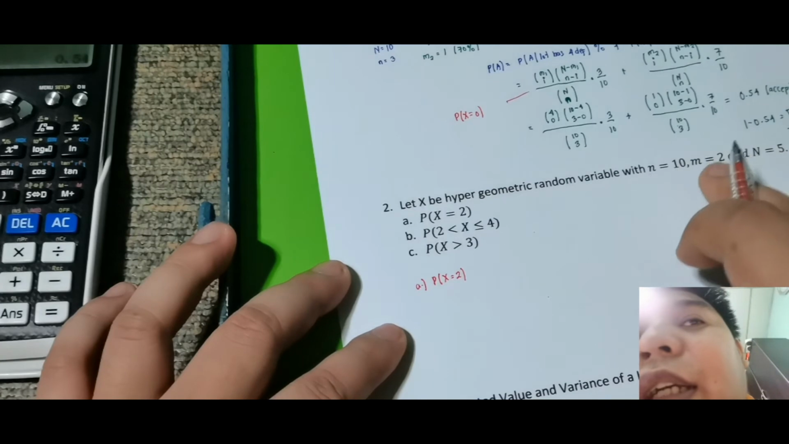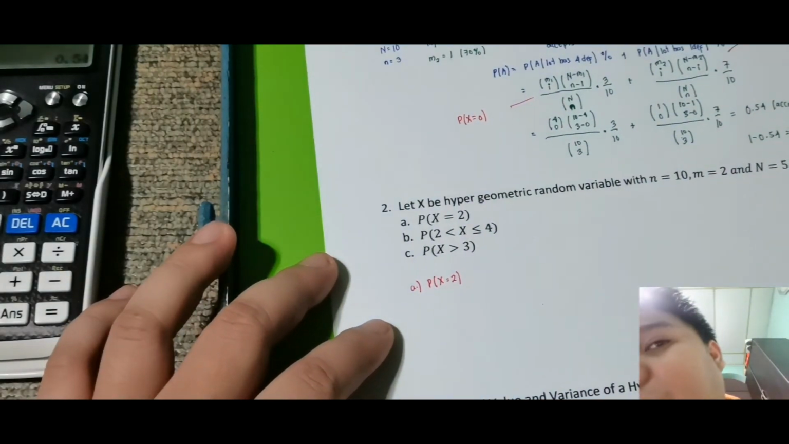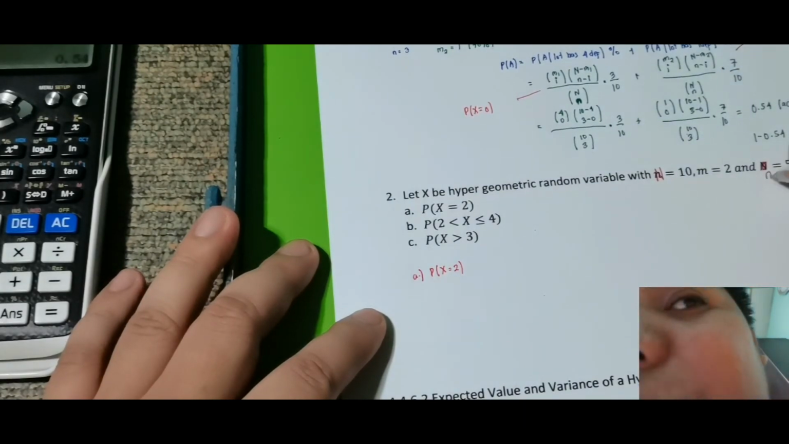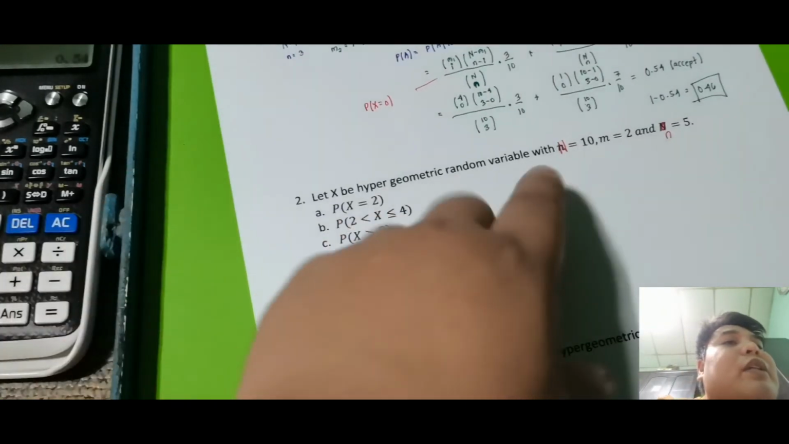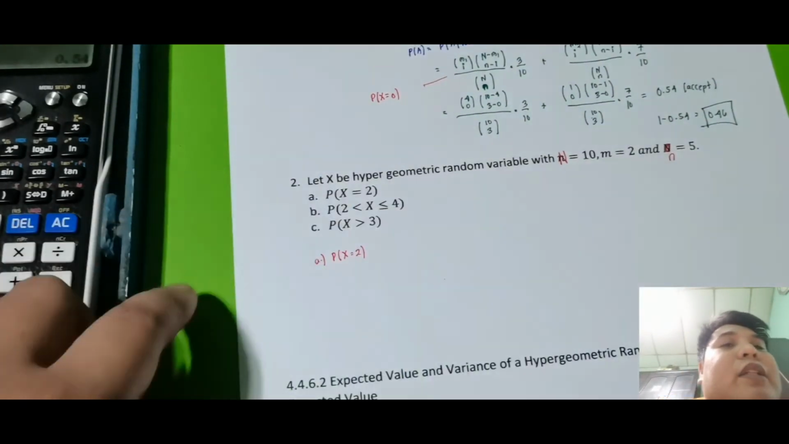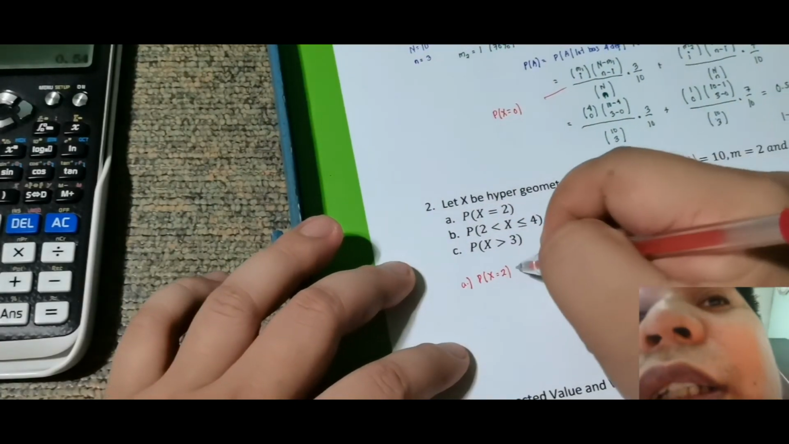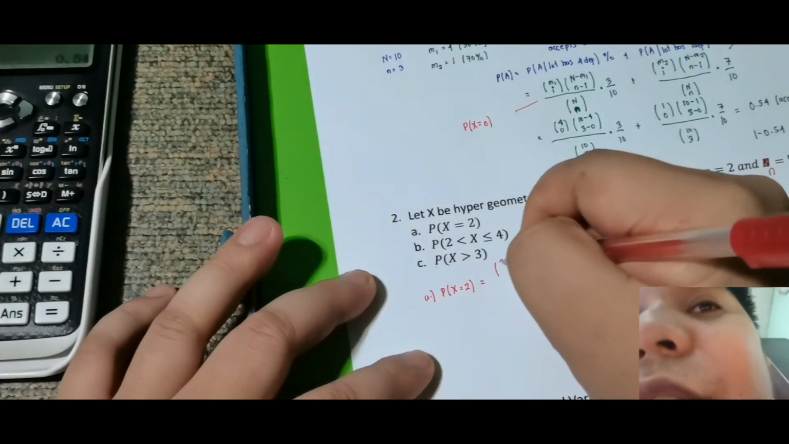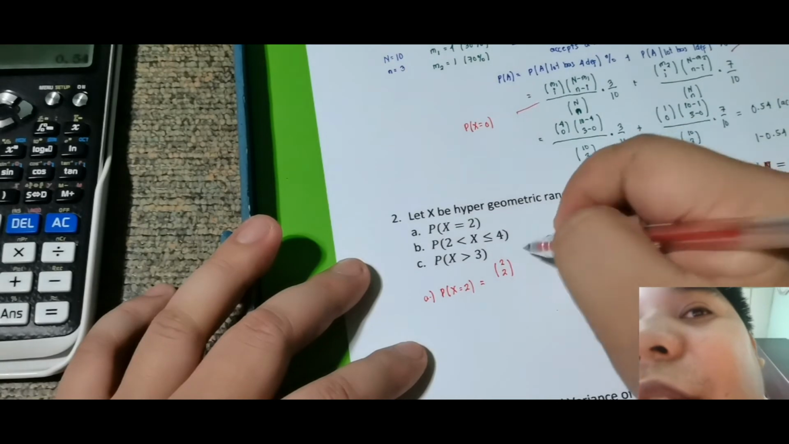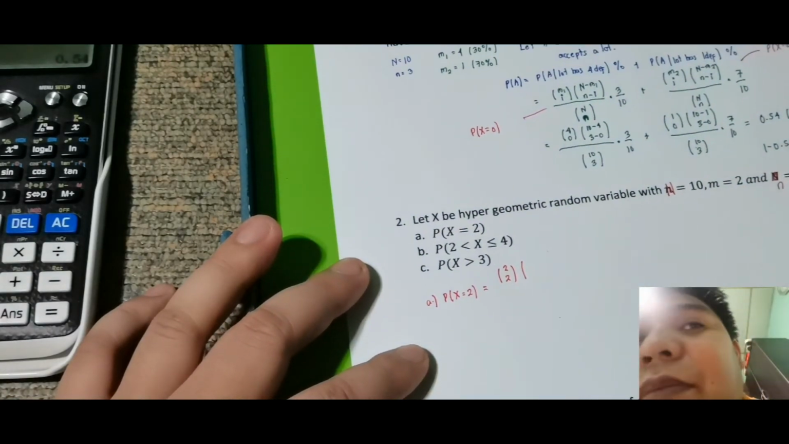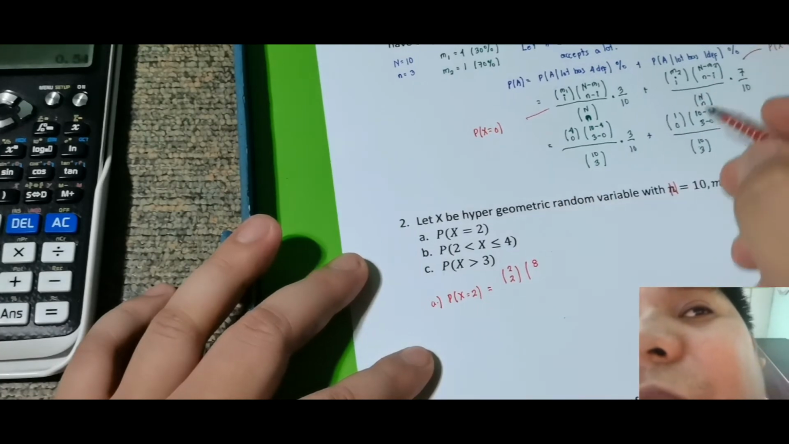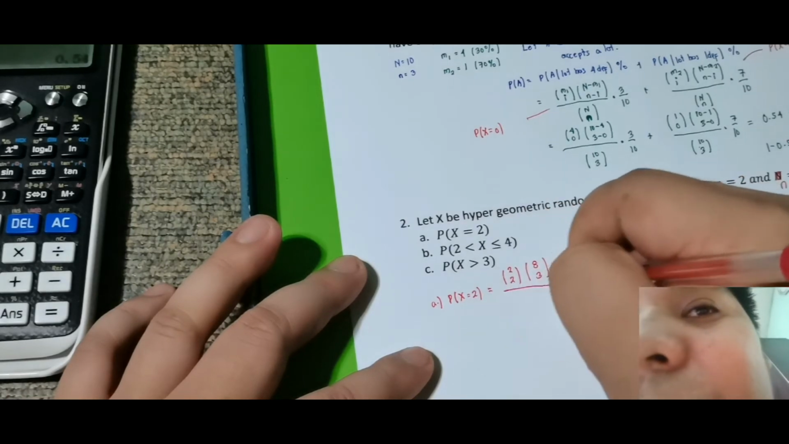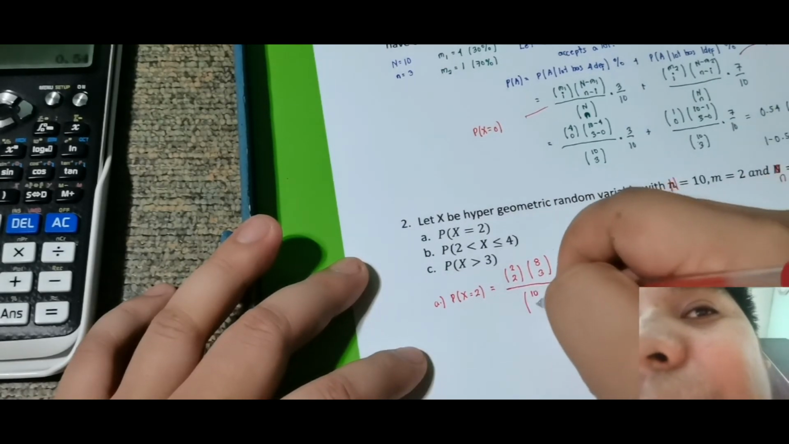Kabaliktad ako yata. Dapat ito yung N na malaki, ito yung M na maliit. Pagpalitan nyo lang kasi hindi na tayo gagana. So ano yung formula? M taken I, so this is 2 taken 2, times N minus M taken n minus I. N minus M is 8 kasi 10 minus 2 yun. Then n minus I is 5 minus 2, that is 3. All over 10 taken 5.